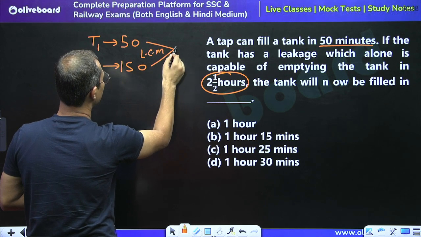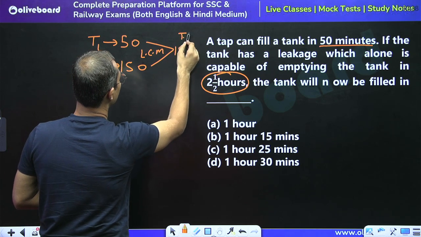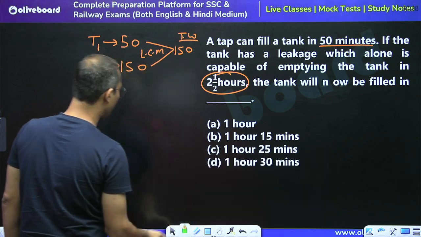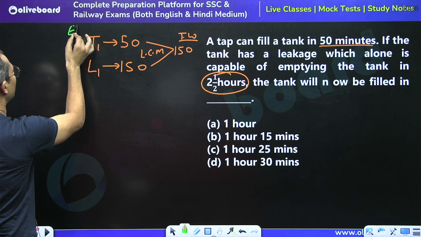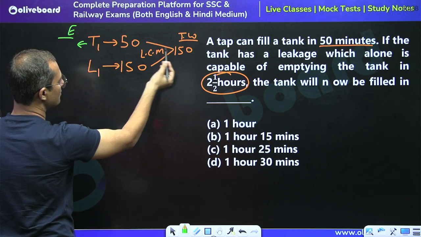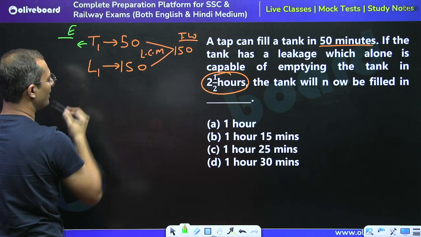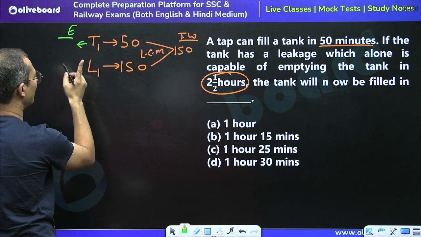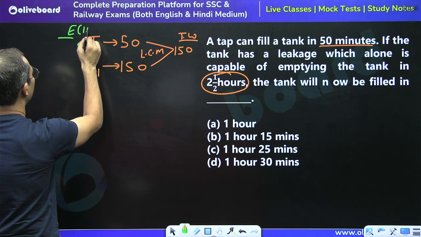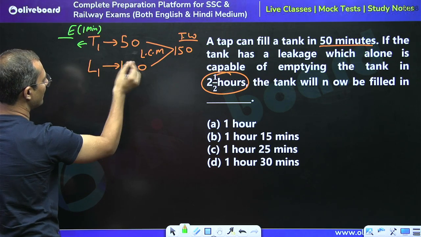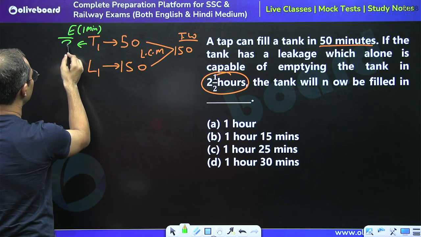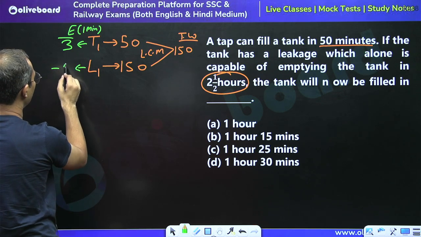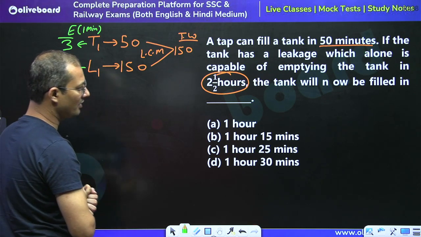So the LCM is equal to how much? So we can say that total work is 150, right? If the total work is 150, so the efficiency would be equal to how much? 150 unit water is filled in 50 minutes, right? So in 1 minute it can fill 3 units, whereas the leak can empty 1 unit water in 1 minute, right?